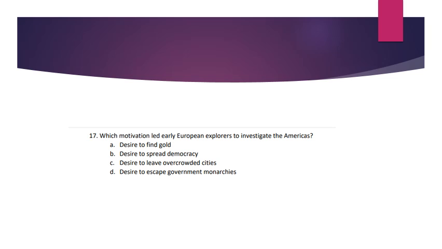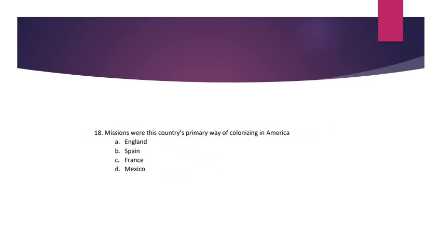Number 17. Which motivation led early European explorers to investigate the Americas? A. Desire to find gold. B. Desire to spread democracy. C. Desire to leave overcrowded cities. D. Desire to escape government monarchies. Number 18. Missions were this country's primary way of colonizing in America. A. England. B. Spain. C. France. D. Mexico.